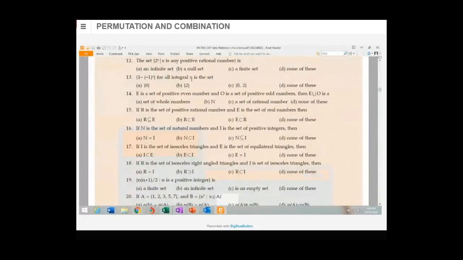Any number without decimal point, क्या बोला जाता है? Any number without decimal point is an integer. Positive, negative, 0 चलेगा. Is that clear, the first definition? Integral value का मतलब क्या हो गया? Positive, negative, 0 चलेगा, point नहीं होना चाहिए. 1.5 is not an integer. 1 is an integer, 2, 3, 4, and so on infinite. Similarly minus में भी -1, -2, -3, -4, -5 and so on. 0 भी integer है.